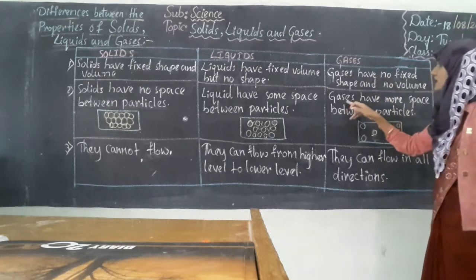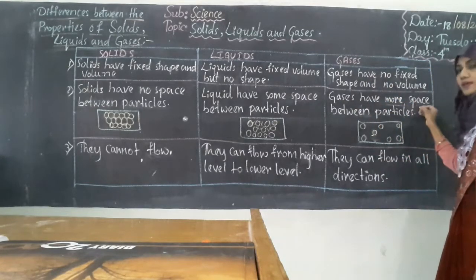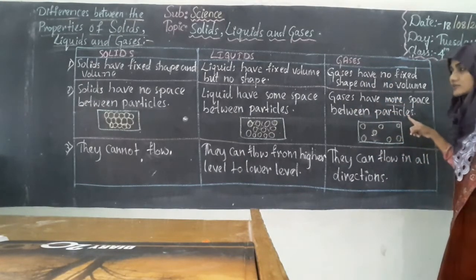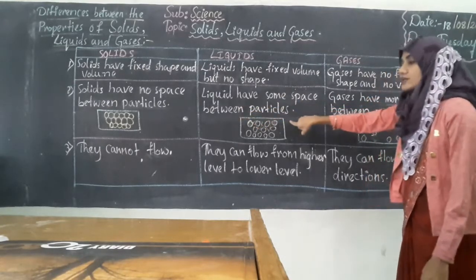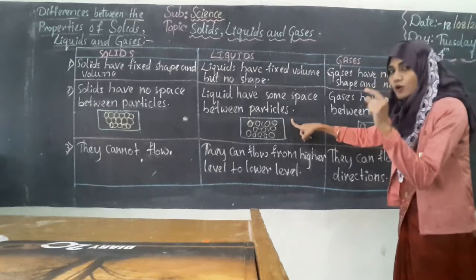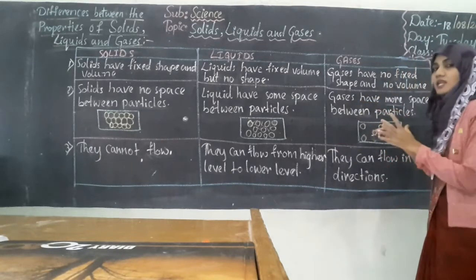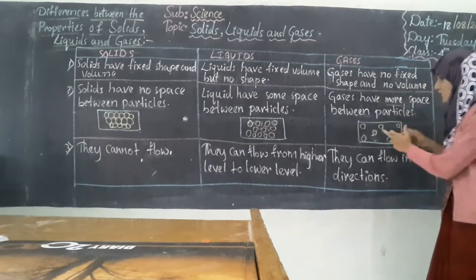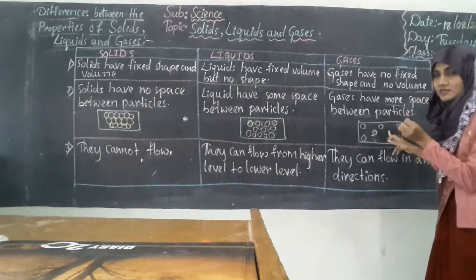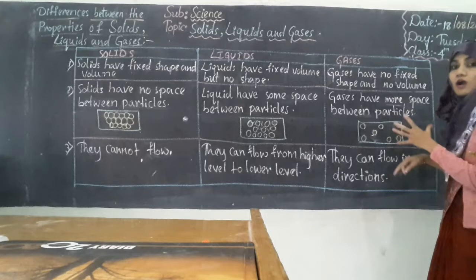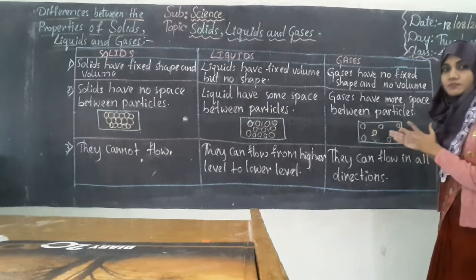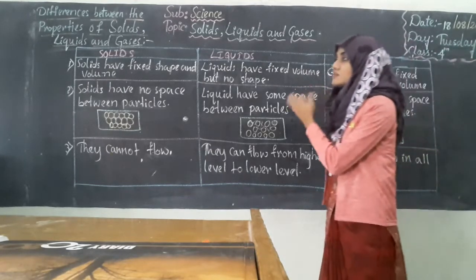Whereas gases have more space between particles. When compared to solids, which don't have any space, liquids have a small space, whereas gases have more space. And so we cannot hold the gas. The particles in the gas can move independently all over, wherever they want to. Okay, so this is the second point.